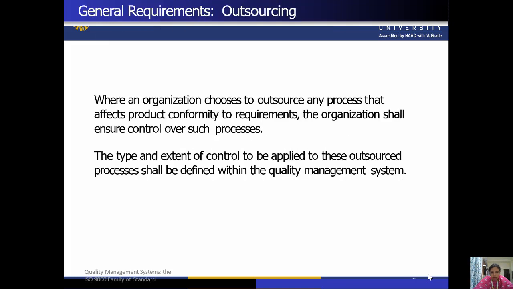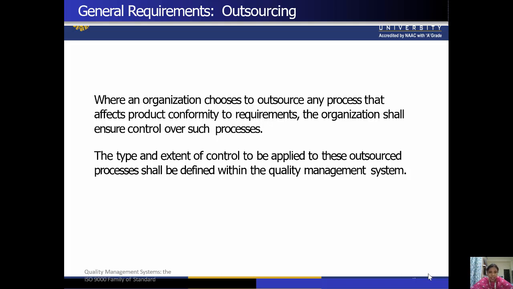of these processes. Now the general requirement, that is outsourcing. So where an organization chooses to outsource any process that affects the product conformity to requirements, the organization shall ensure control over such processes.